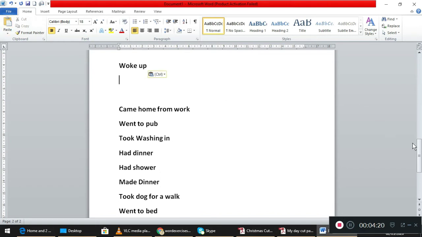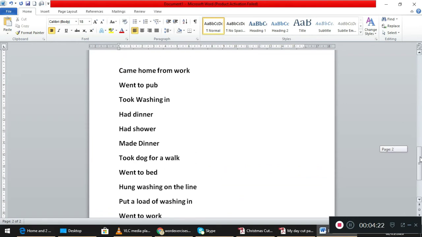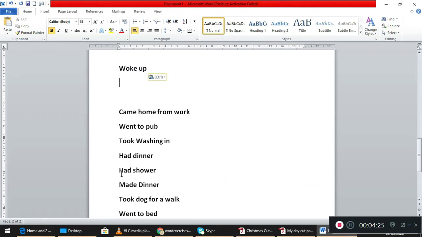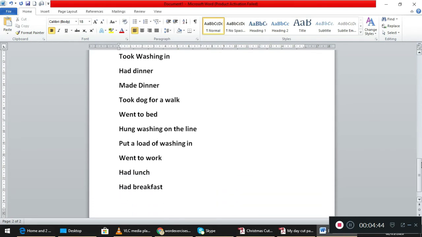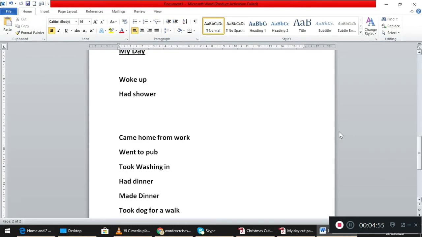Next, after woke up comes had shower. That's the second. It's your daily routine, students. I'm just going to cut it, because I didn't go to bed immediately after waking up. Click where you want to paste it, and then click on paste. Next, the third activity is had breakfast. I highlight it and cut it. I click where I want to paste it, and then I paste it.